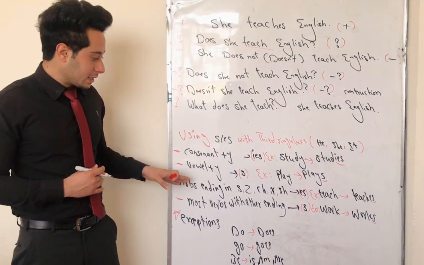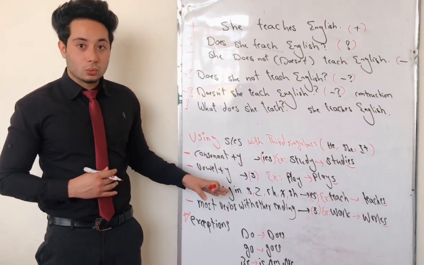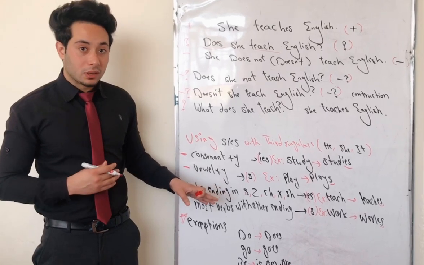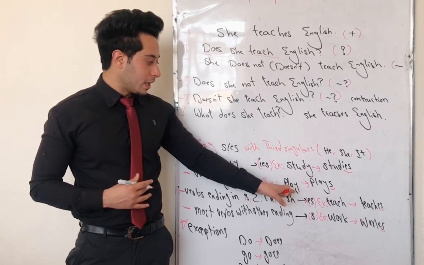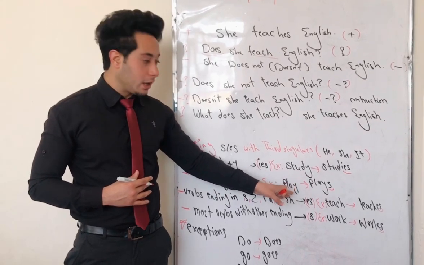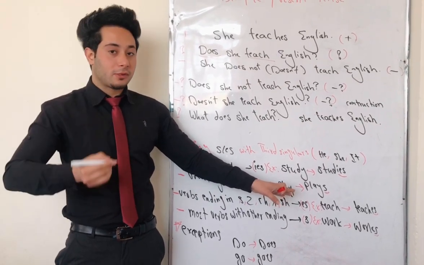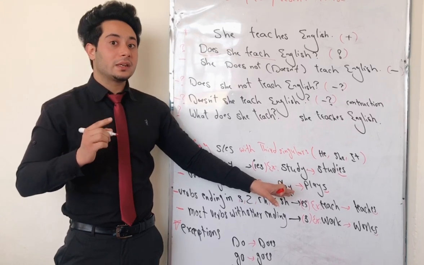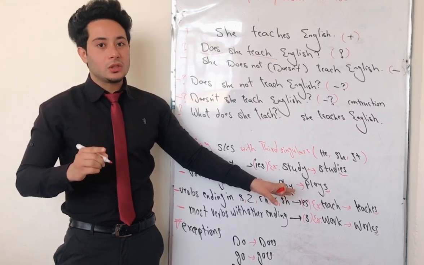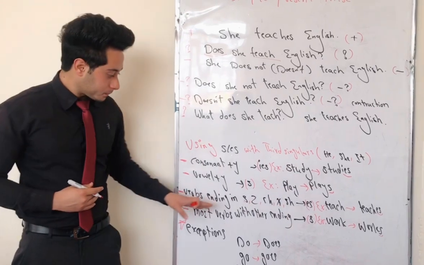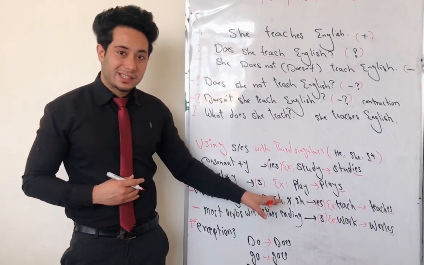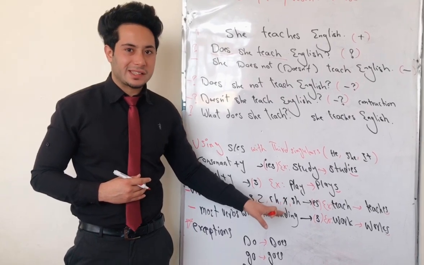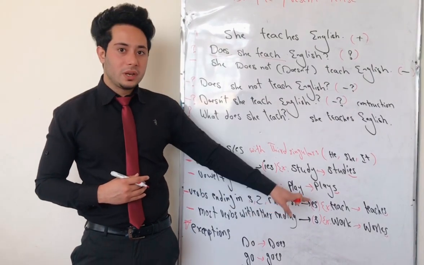Study, studies. The second rule is when the verb ends with y and y is preceded by a vowel letter, at that time we can only use s. For example, play, because there is a vowel letter before y: a, e, i, o, u. When a vowel comes before y, we can only use s. We cannot change y to i. Play, plays. The next rule is when the verbs end with s, z, ch, sh, x, at that time we need to use es.